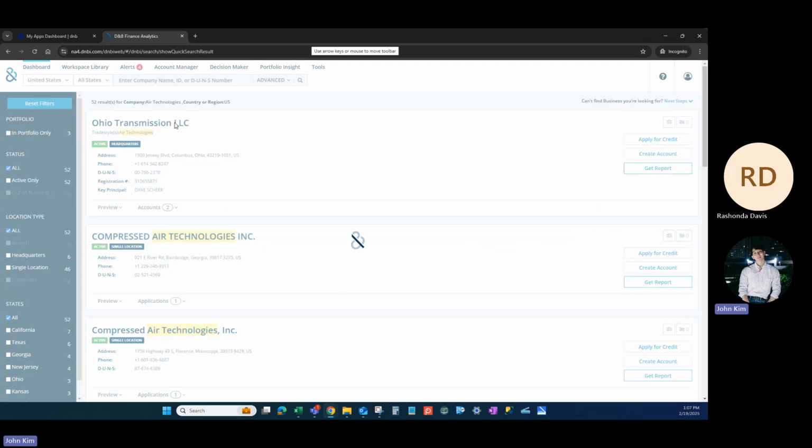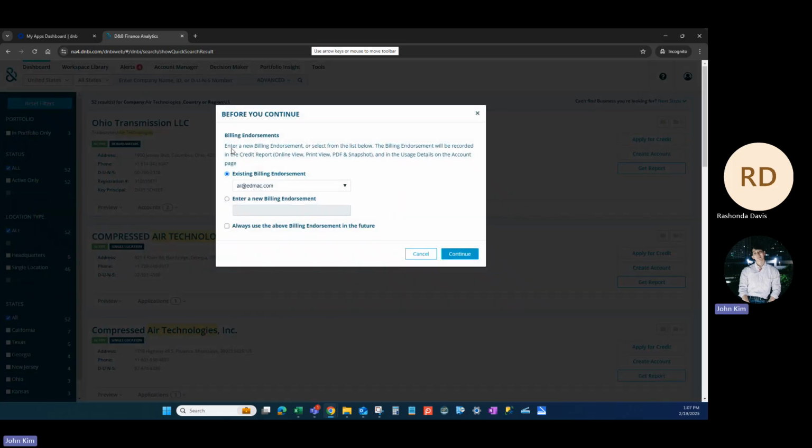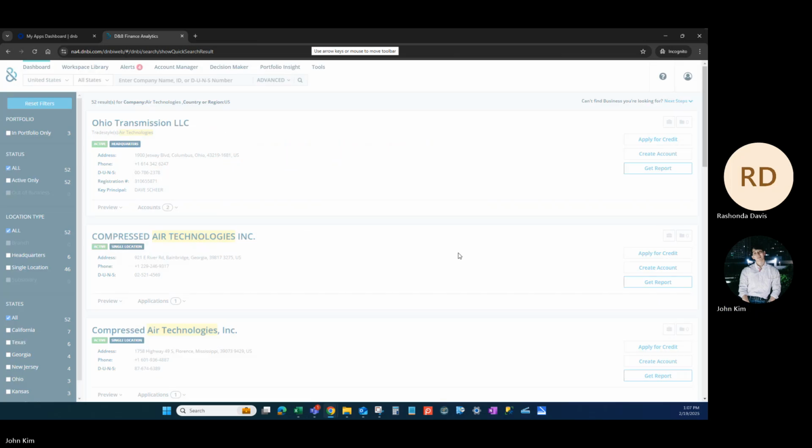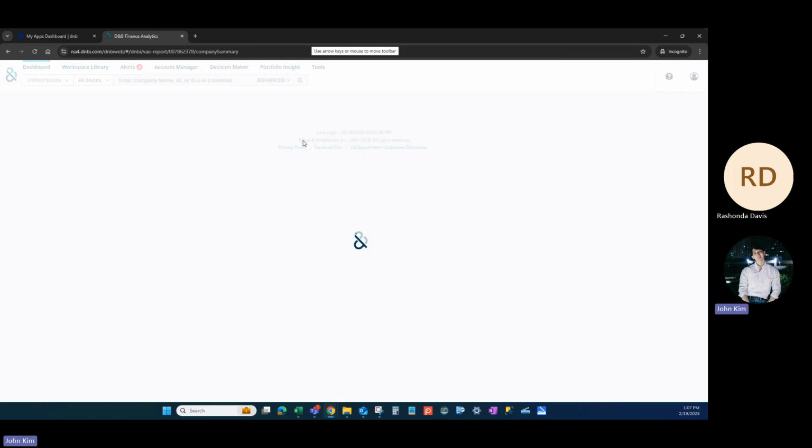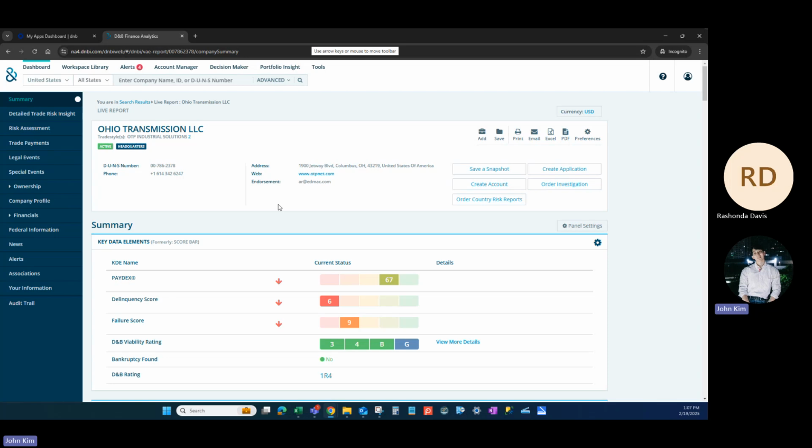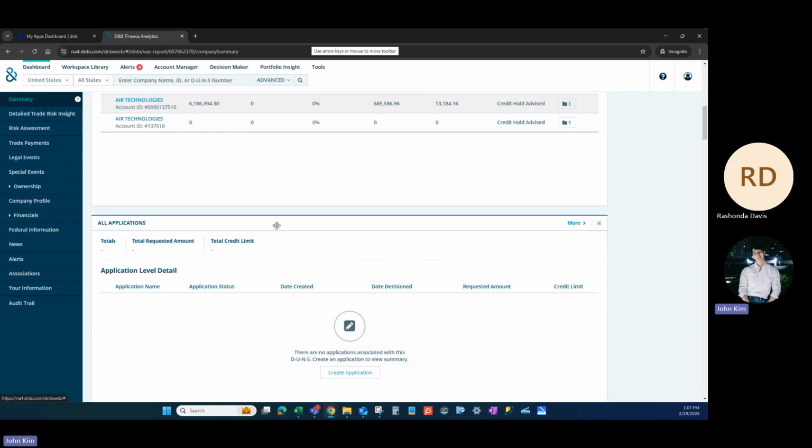I'm going to click on it. It's going to ask you, before you continue, to enter a new email, blah blah blah. You can put the AR email, the defaulted email address there, and then just continue. Once that's done, it's going to give you the whole data of this company.